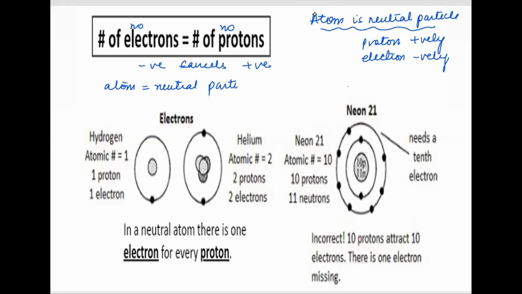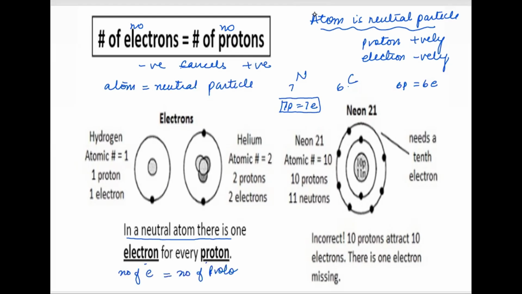Whatever the number of protons is set as the atomic number. If we say carbon has 6 protons, that's its atomic number. So if there are 6 protons, there will be 6 electrons as well. If nitrogen has atomic number 7, that means 7 protons are there and 7 electrons are there. They are not telling you anything about the neutrons, but for sure they're talking about the protons and the number of electrons. That is what the atomic number tells you. So in a neutral atom, there is 1 electron for every proton. Whatever the number of electrons you have, it's the same as the number of protons, and that is why they are said to be neutral.